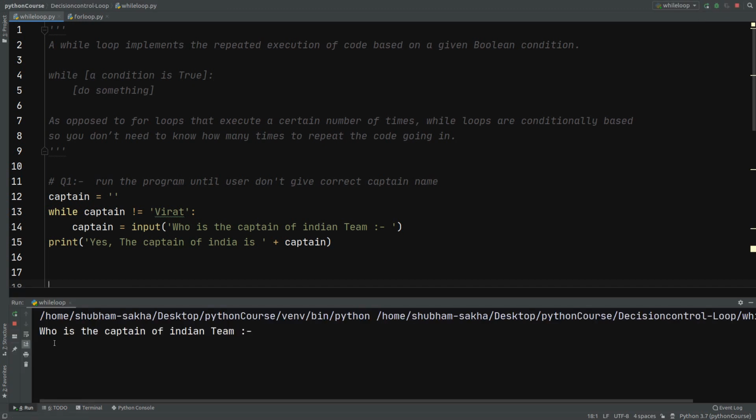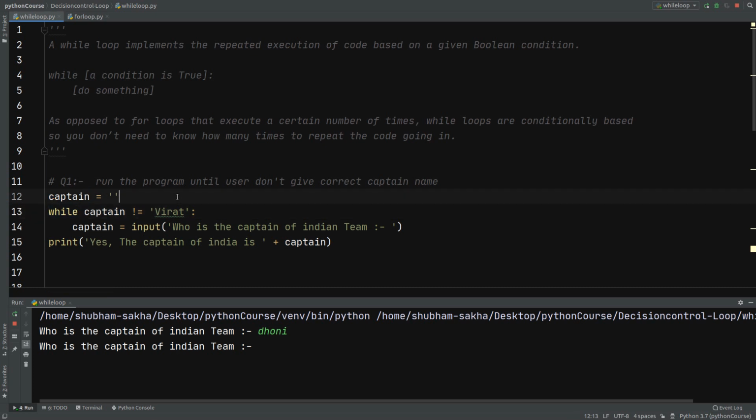And we see we got the question: who is the captain of Indian team. If I give Dhoni, again it is asking me who is the captain of Indian team. So here we can see we don't know how many times our code should repeat, so we have implemented it using while loop. That is the beauty of while instead of for. If we don't know how many times our code should repeat, we use a while.